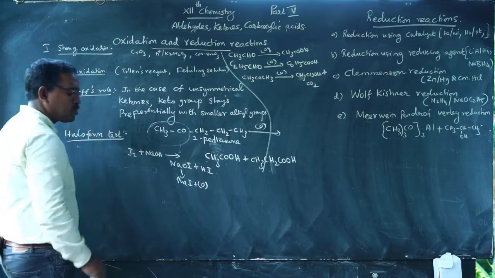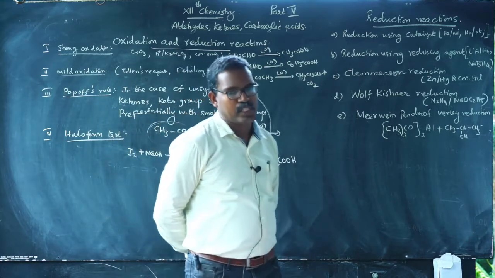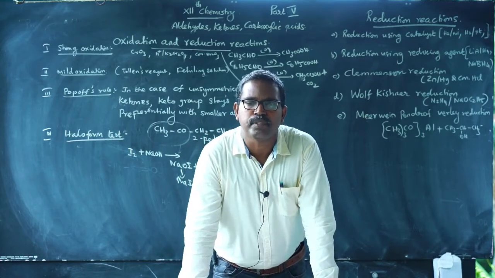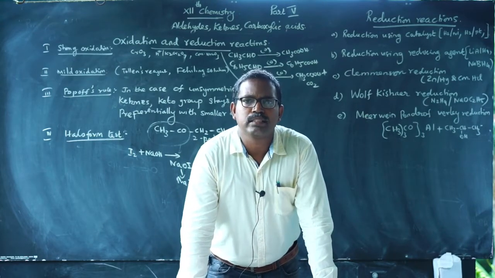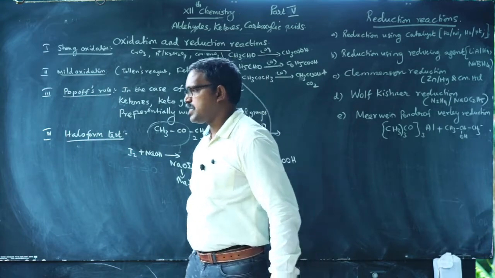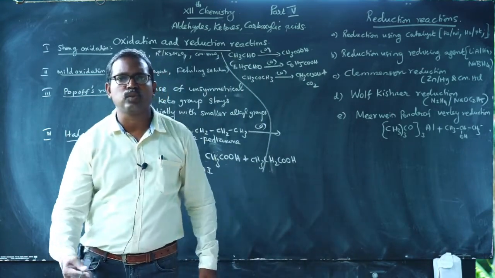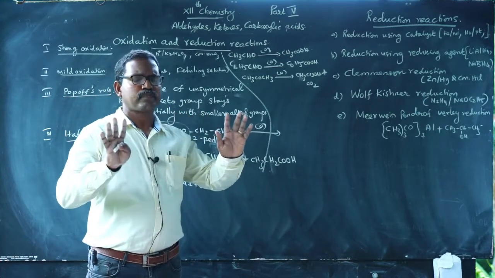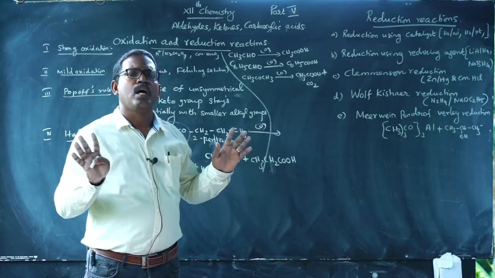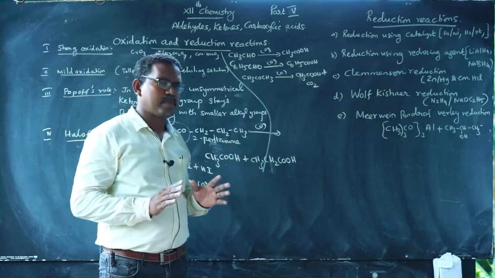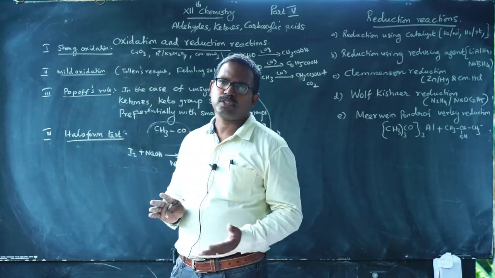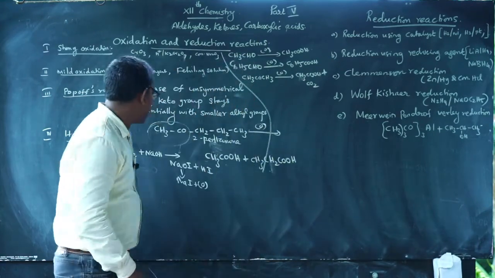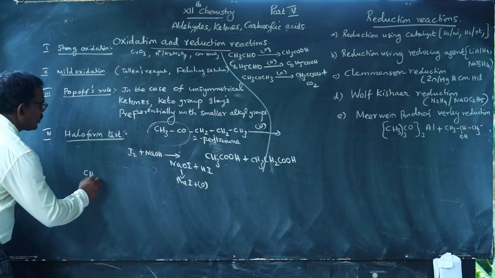I already told you the condition for the haloform test. The carbonyl compounds having at least a CH3CO group or a CH3CHOH group undergo this haloform reaction. All other carbonyl compounds do not show this haloform test. Methyl ketones are characterized by the test called the haloform test, or simply the iodoform test. For example, acetone or acetaldehyde.